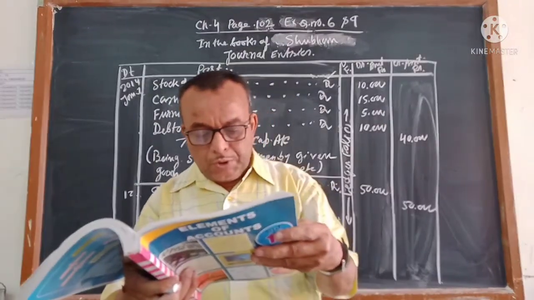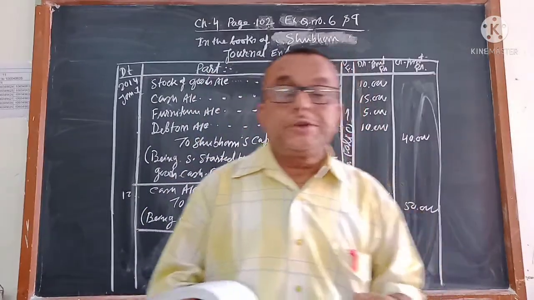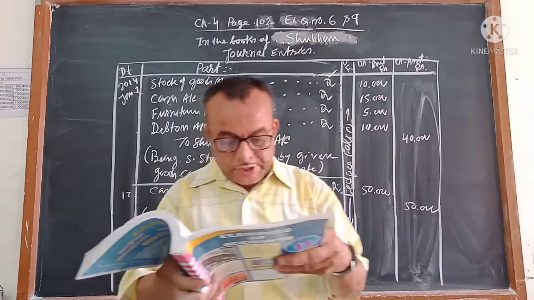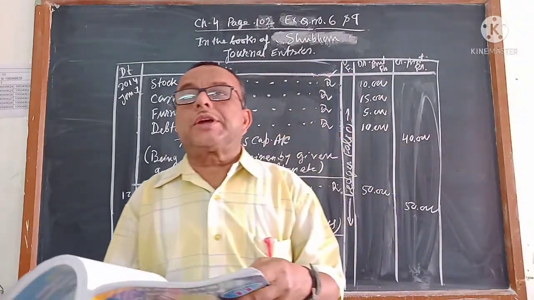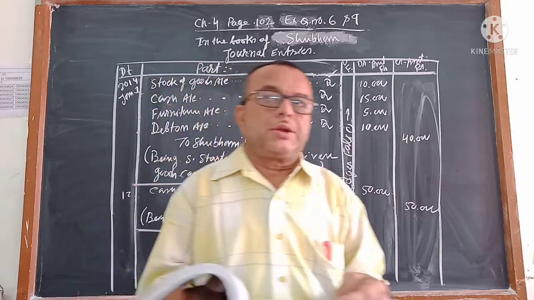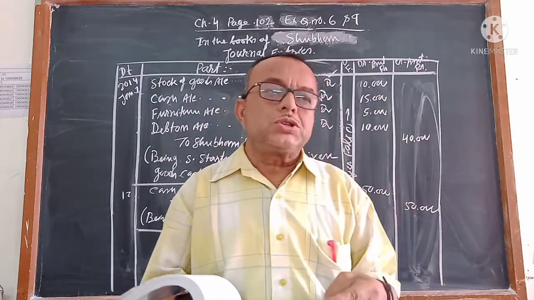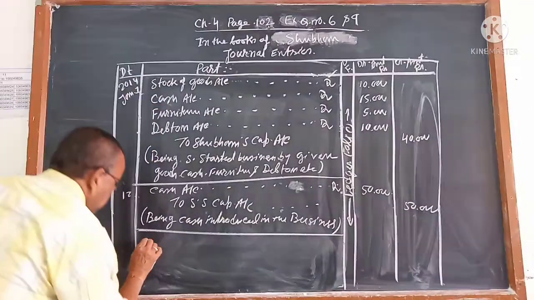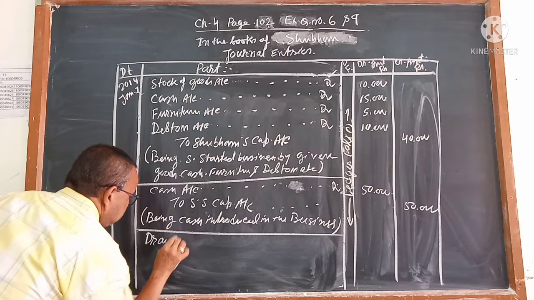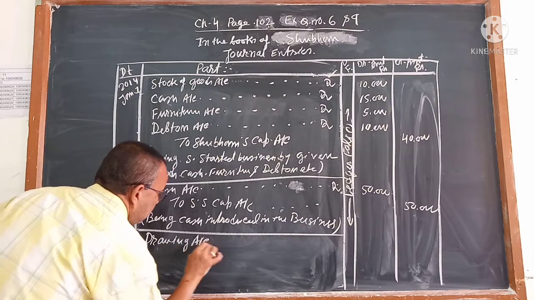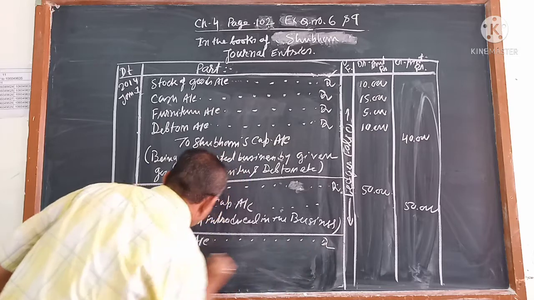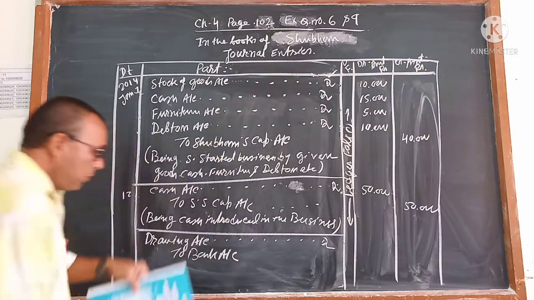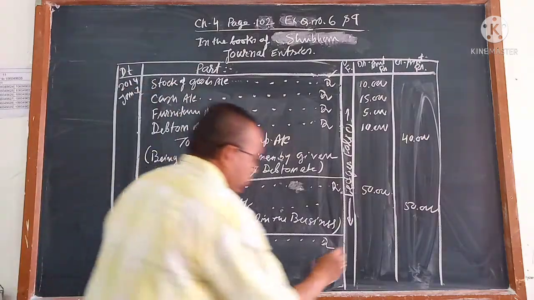13: 1,000 withdrawn from bank for personal use. If it is personal use, drawings account debit. Keep in mind, and if it is taken from the bank, bank account credit. If it is taken from the business cash, then cash account credit. If goods are taken instead of cash, then purchase account credit. So the journal is: drawings account debit to bank account, 1,000 rupees.